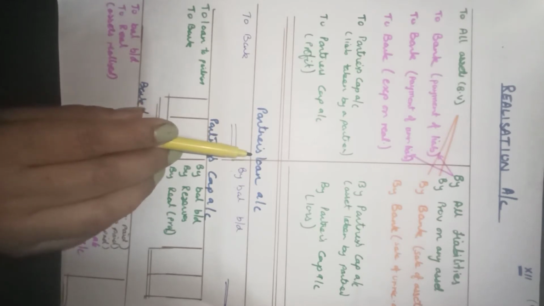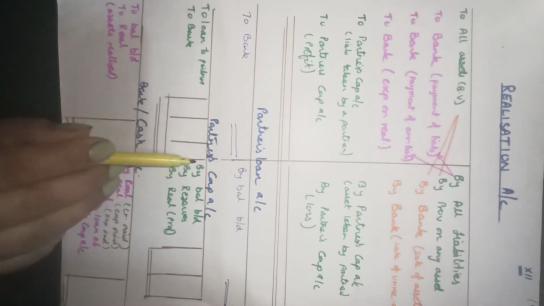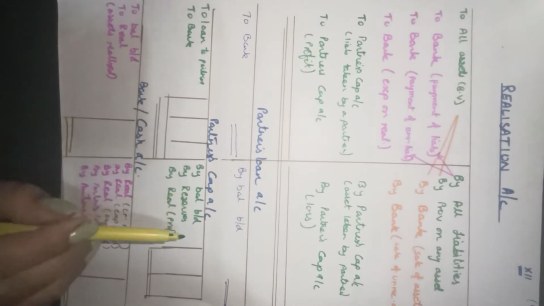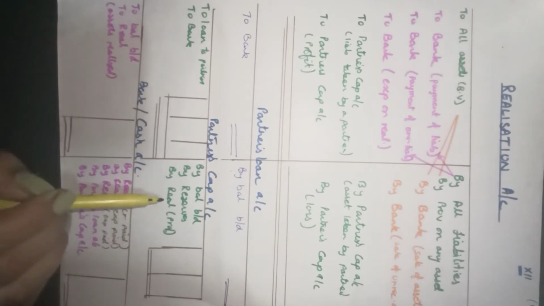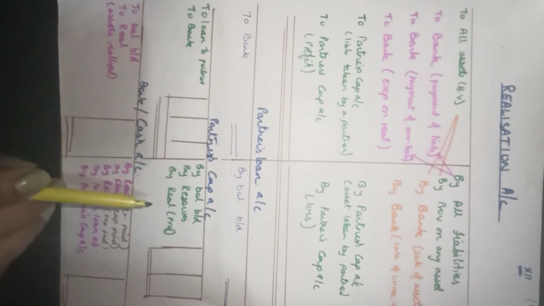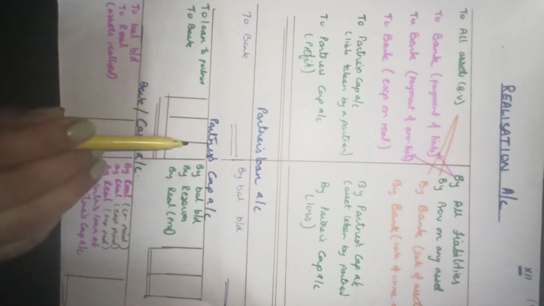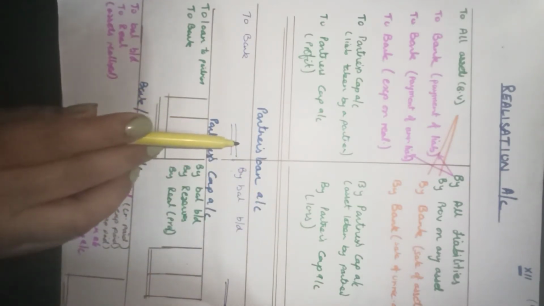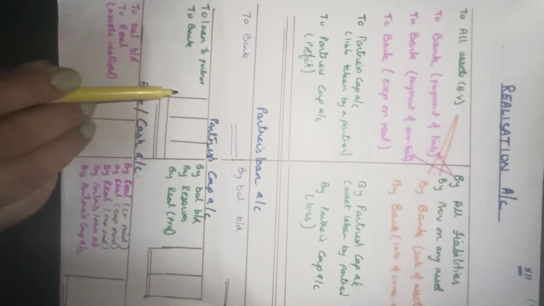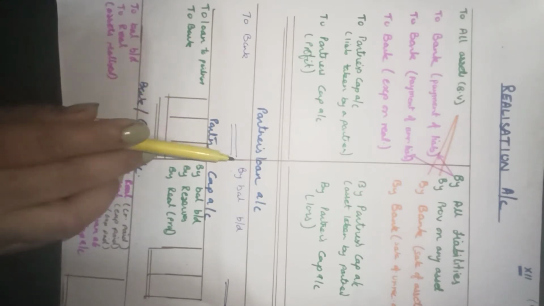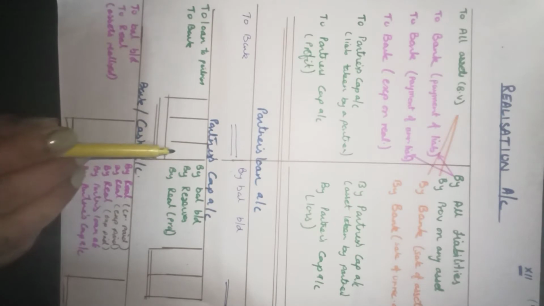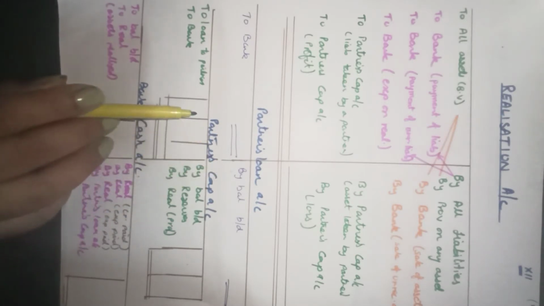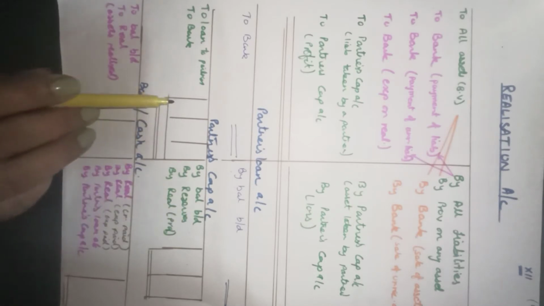After clearing the dues given by a partner as a loan, then we settle the capital of the partners. That means whatever is to the credit of partners' capital account, any reserves, any undistributed profits, any profits or losses on realization, and any loan being given to or returned to the partners. Whatever the partners are being paid, or whatever is being recovered from the partners, everything will come here in the partners' capital account.